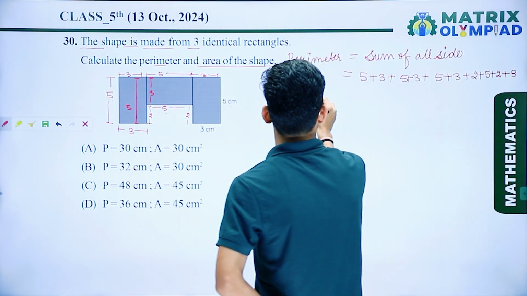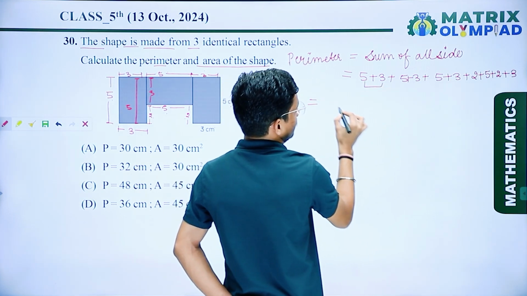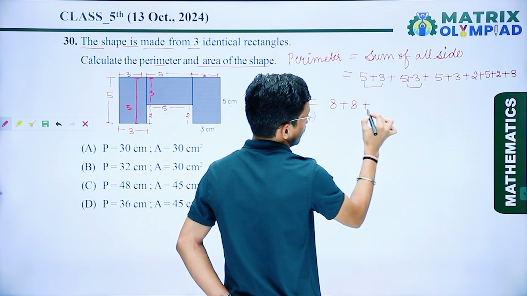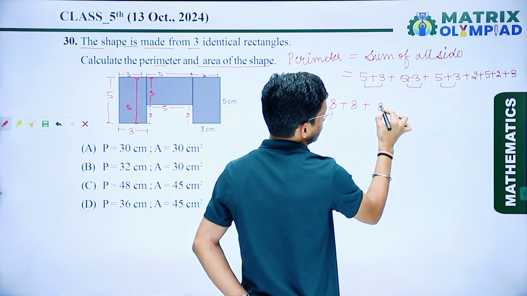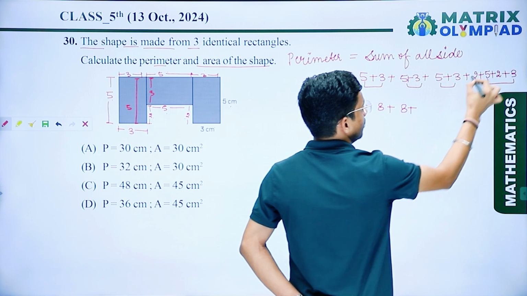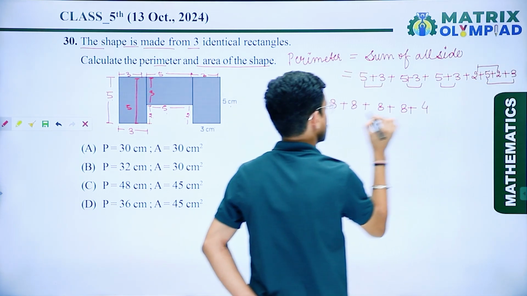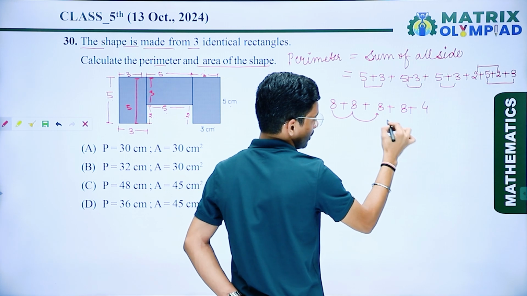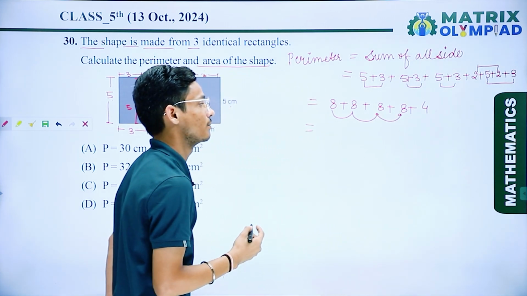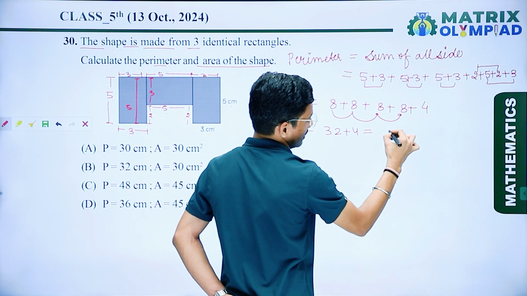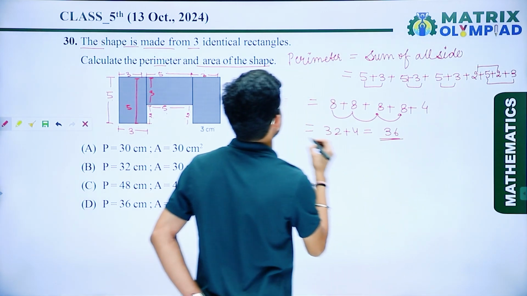If I add all these numbers, here I get 5, 3, 8 plus 5, 3, 8 plus 5, 3, 8 plus 5, 3, 8, and 2 and 2, 4. So 8, 8 is 16, 8 more is 24 and 8 more is 32. So 32 plus 4, here I get 36. So the perimeter is 36.